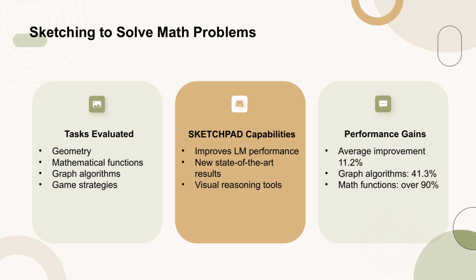The results show consistent performance improvements across all tasks, with an average improvement of 11.2% for GPT-4o and 23.4% for GPT-4 Turbo. Notably, Sketchpad achieves significant gains in graph algorithms and mathematical functions, highlighting its effectiveness in enhancing reasoning capabilities of multimodal language models.